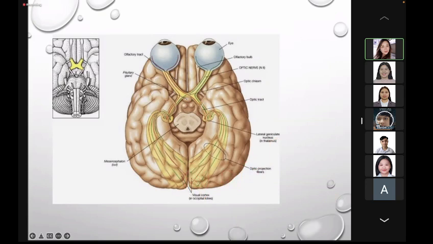The visual association cortex is also located at the occipital lobe. These are Brodmann areas 18 and 19. It is responsible for recognition of objects and perception of color. Again, primary visual cortex 17, association 18 and 19.